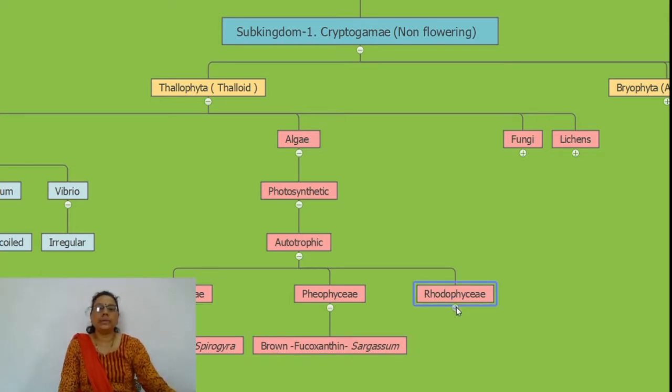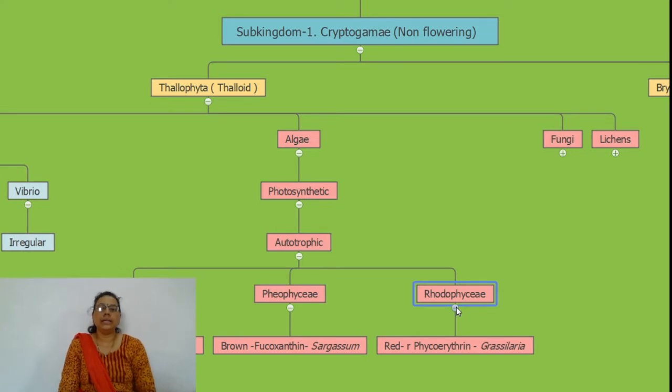The third group among the algae is Rhodophyta. As rhodo, that is red colored pigment, is in excess in these plants, they are particularly marine algae. They are rich in phycoerythrin, and the examples are Gracilaria and Gelidium.